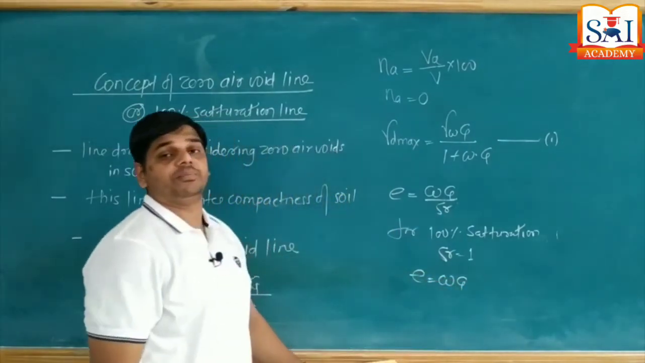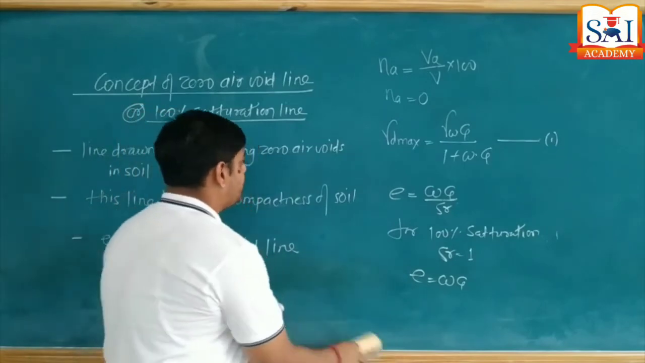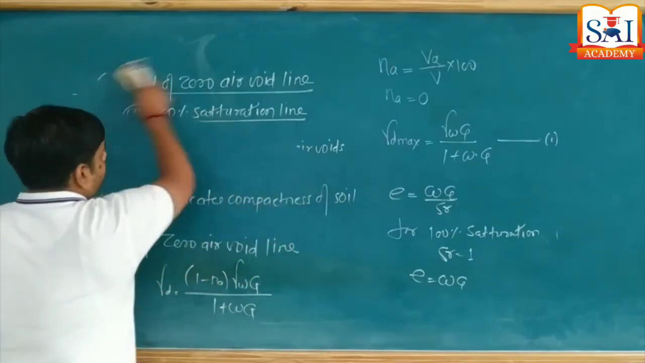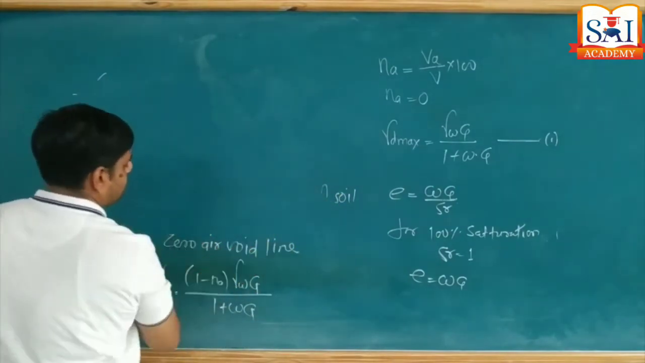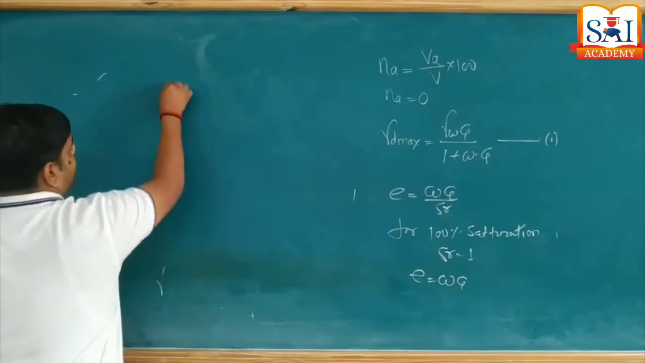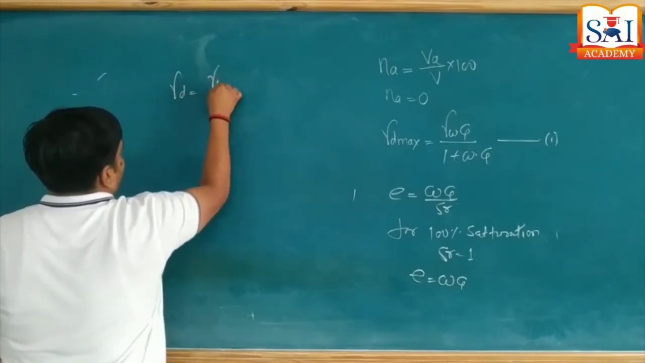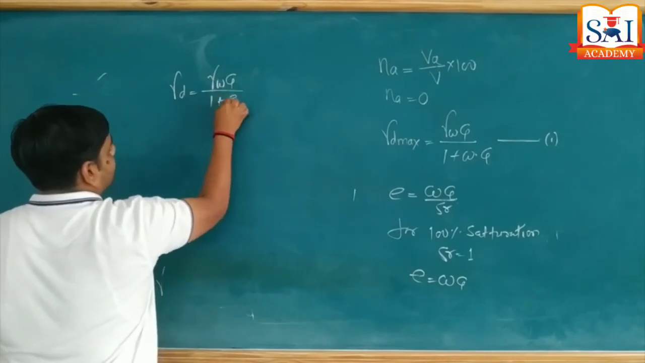If you remember the formula or relationship for unit weight, that is dry unit weight, we have it like this. Dry unit weight gamma d is equal to gamma w into G upon 1 plus e.